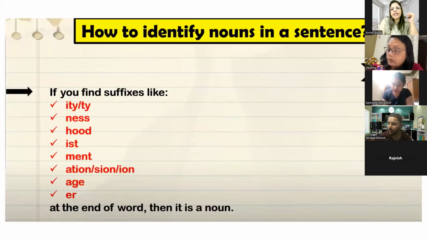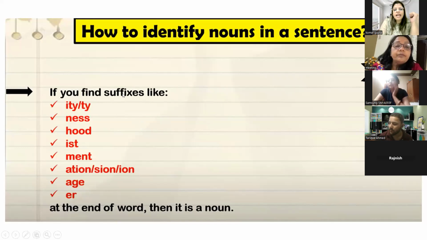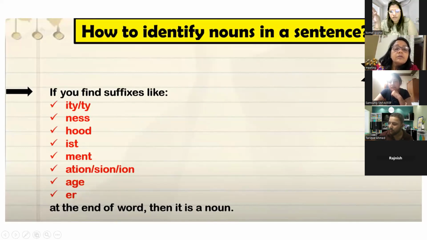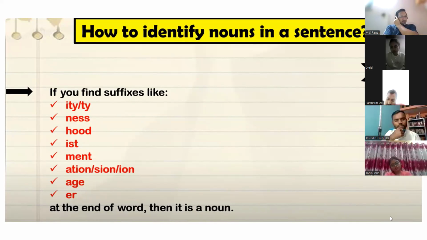The third trick is if you find any suffix. Suffix means the letters which come at the end of a word. If you see these suffixes at the end of any word: ITY, TY, NESS, HOOD, IST, MENT, ATION, AGE, ER, then that word is 100% a noun.